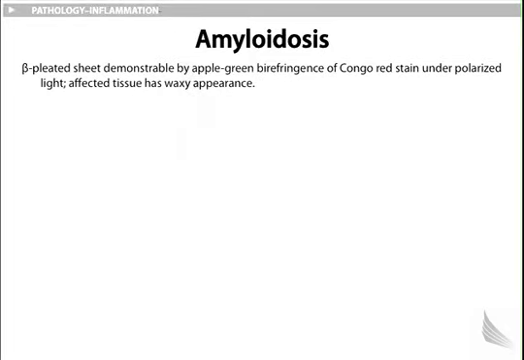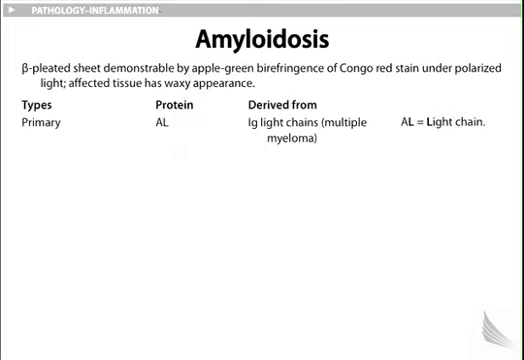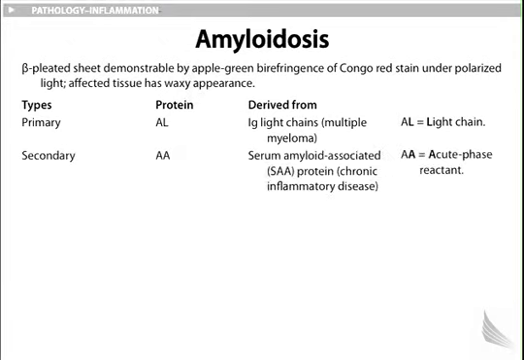Amyloidosis. Beta-pleated sheet demonstrable by apple green birefringence of Congo red stain under polarized light. Affected tissue has waxy appearance. Types: primary, protein AL, derived from immunoglobulin light chain, as may be seen with multiple myeloma. AL equals light chain. Secondary type: protein is AA, serum amyloid associated protein, in chronic inflammatory disease. AA equals acute phase reactant.